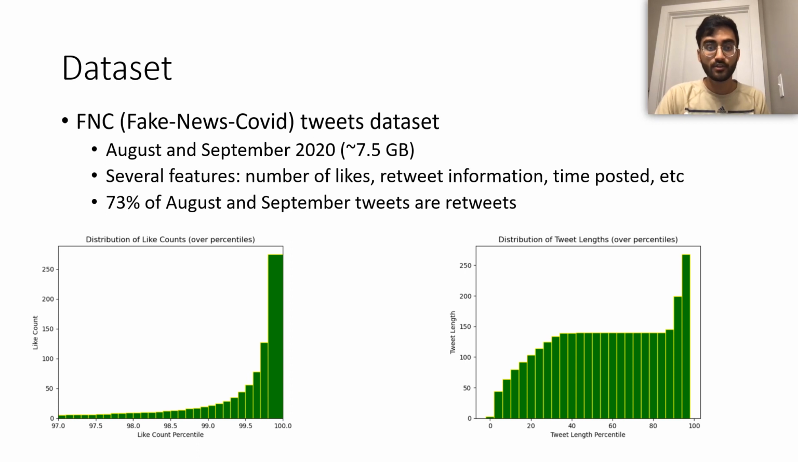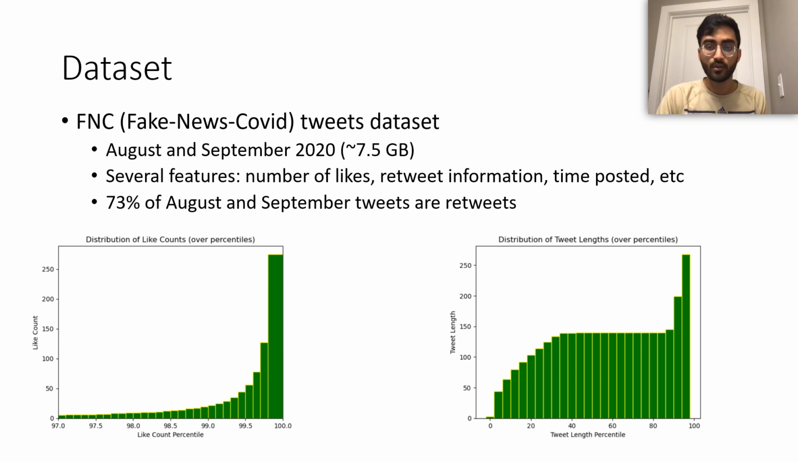And for some of the features, I included some histograms. So on the left, we have the distribution of like counts. I did it with the percentiles rather than the raw counts, because the raw counts had a big spike at 0, and I couldn't tell much about the rest of the distribution. This shows us that even at the 97th percentile, the tweets had 0 likes, which means that most of the tweets had no interaction, and only a very small percentile of the tweets went viral and were seen by several users.